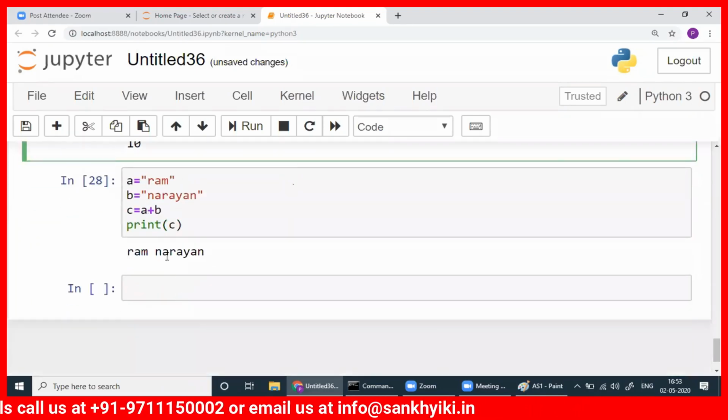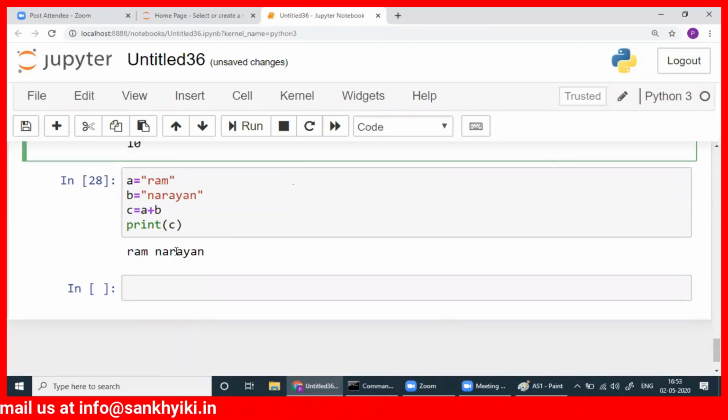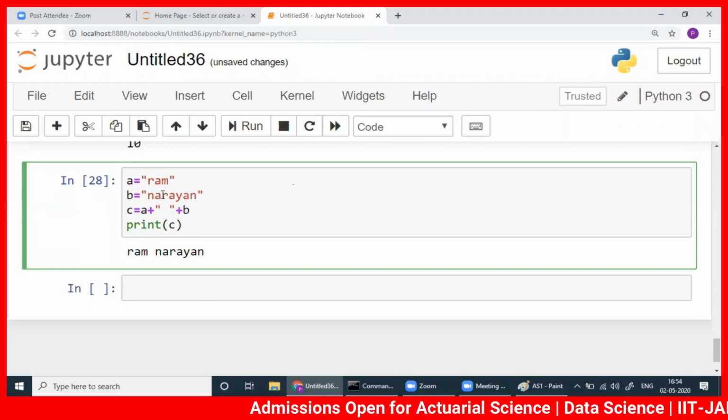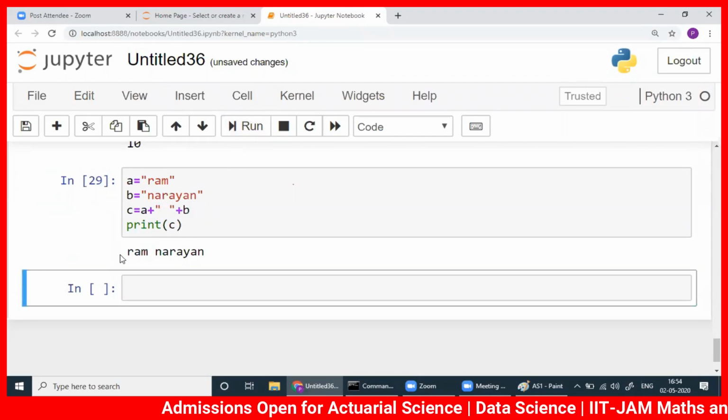Now in strings we can add in whatever way it's required, and we want to write the first name and the last name. Even if we have a middle name we can write it here. We can add everything. Even instead of writing here, I can add a space here as well. You write this way, a space is created, you don't write anything, you run it. Again, same you got.